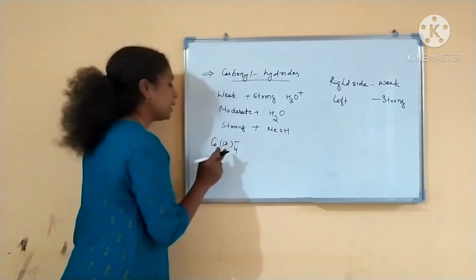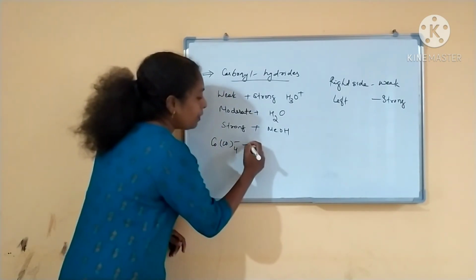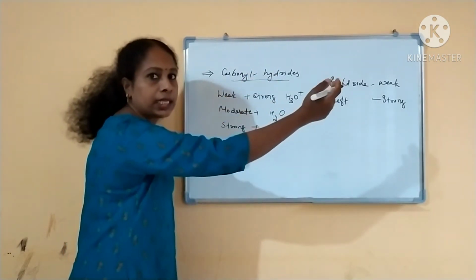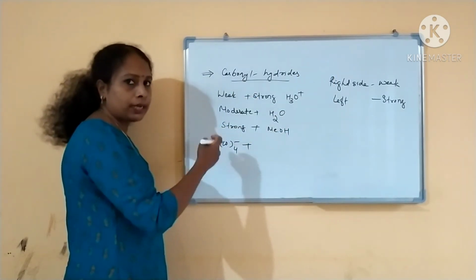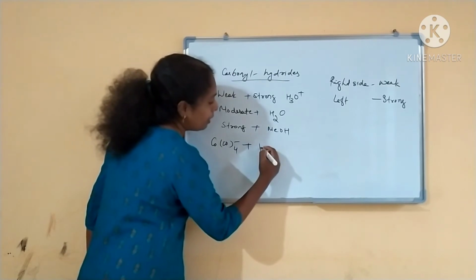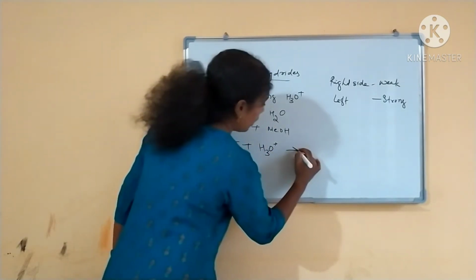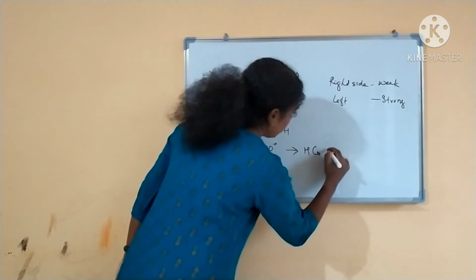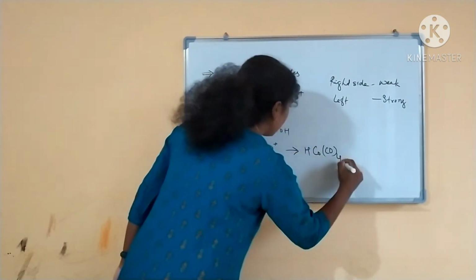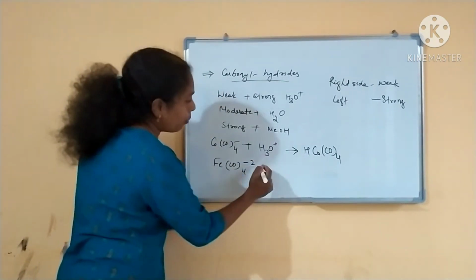Co(CO)4 minus. Is this carbonylate a strong nucleophile or a weak nucleophile? It is a weak nucleophile because it is on the right side. After the iron group only cobalt is coming: cobalt, rhodium, iridium. So it is a weak nucleophile. You have to add a very strong protonating agent. I am adding H3O plus. Then what will it become? HCo(CO)4.